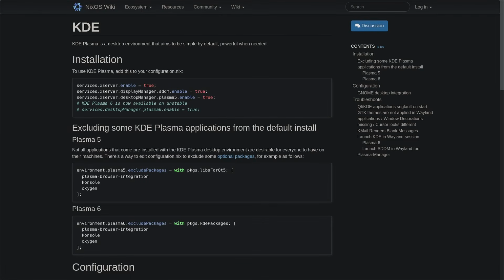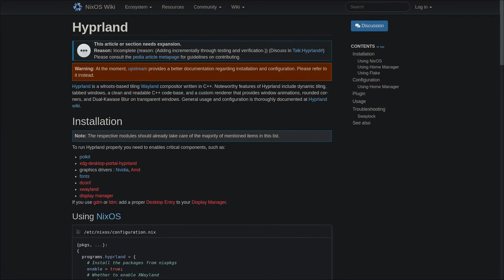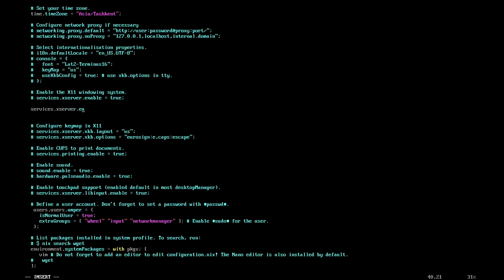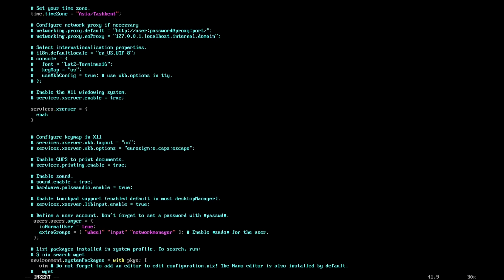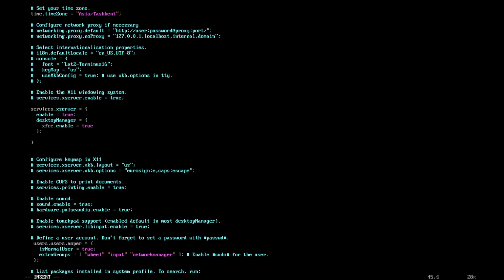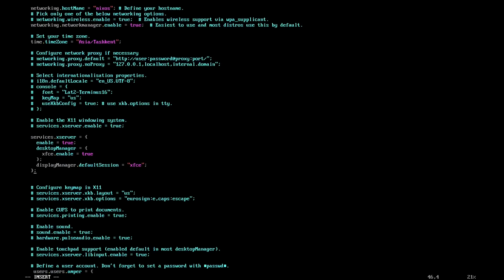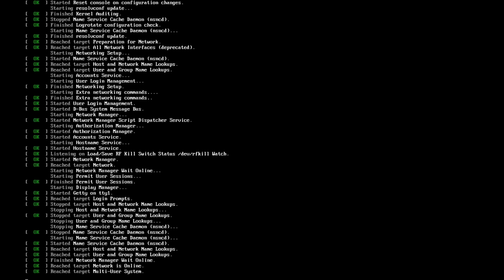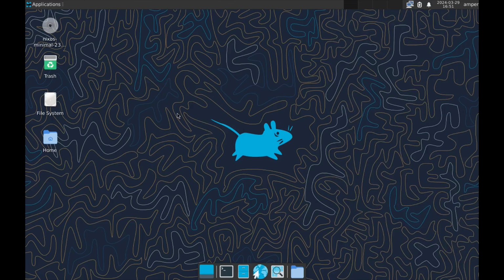Next, let's install a desktop environment. The NixOS wiki has instructions for installing any desktop environment or window manager, but in this video I'll install XFCE. In the configuration file for the xserver object, we change the enable property to true. For the desktop manager object, we enable XFCE and set displayManager.defaultSession to XFCE as well. Don't forget about the semicolons. Again, update the configuration, and after rebooting, we can now use XFCE.